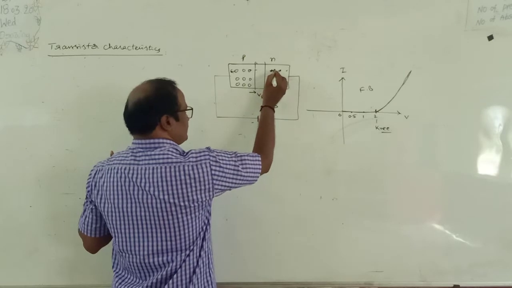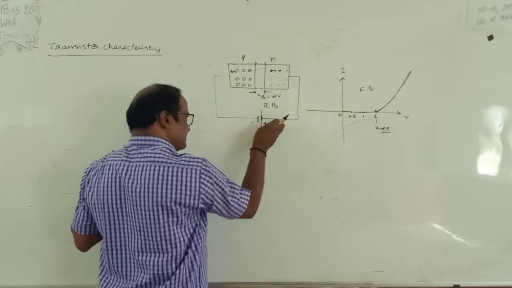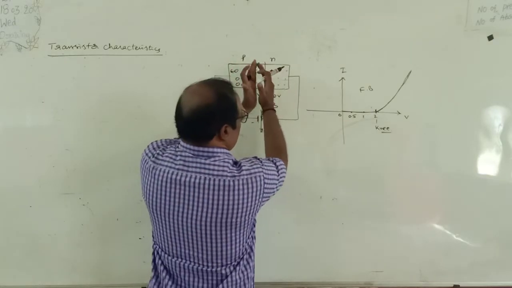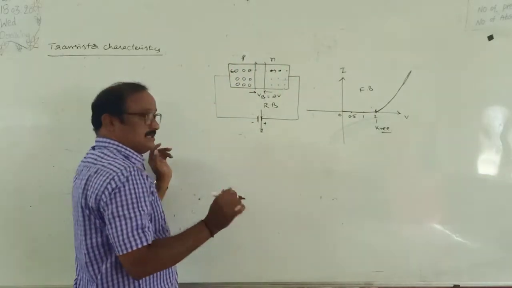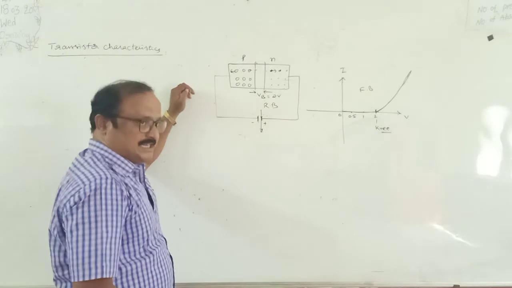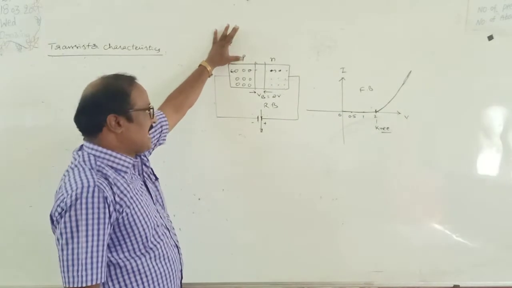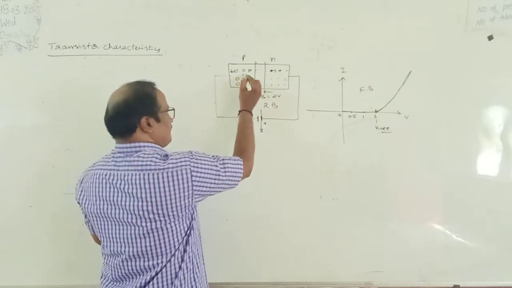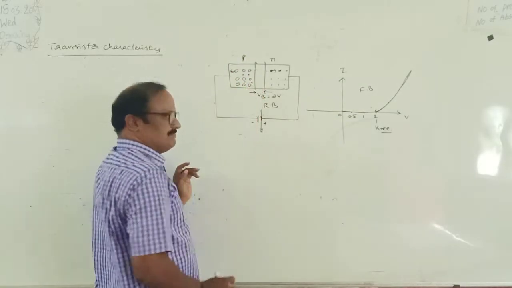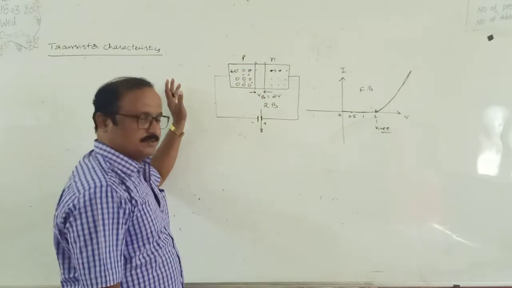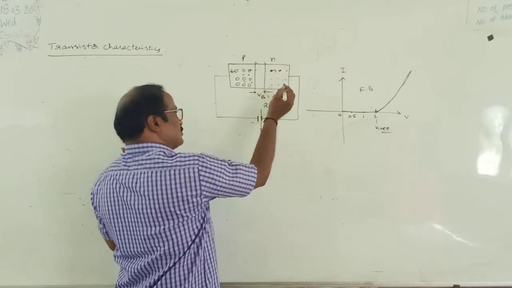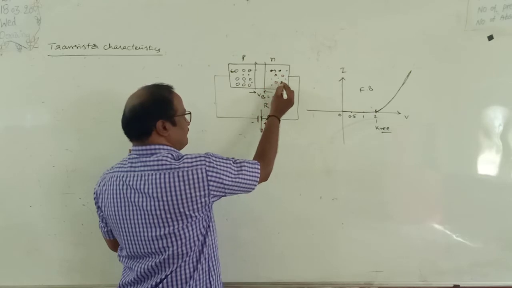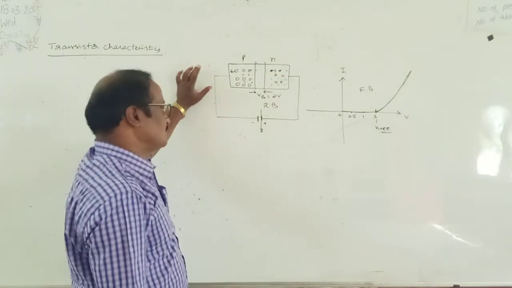That's why these charge carriers move like this, and the thickness of the depletion layer keeps increasing. But you know very well, initially P-type has majority carriers of holes, and at the same time there are some minority electrons also. Minority means very less amount. N-type also has a majority of electrons and some minority positive charge holes.